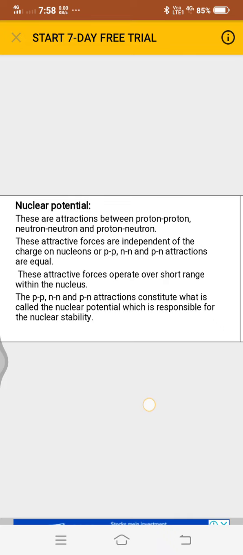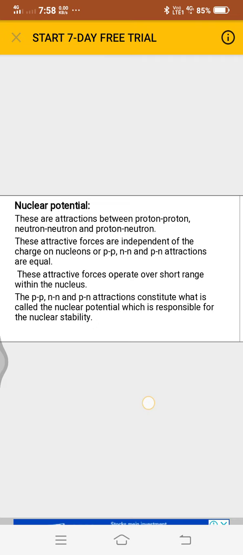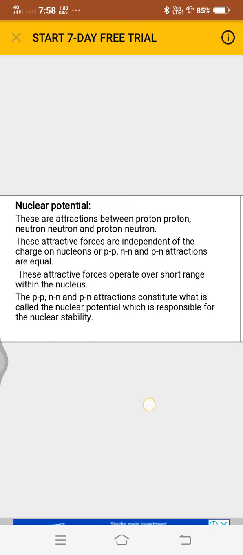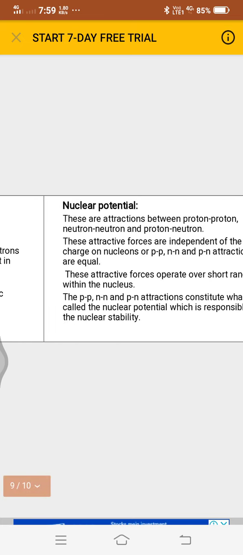These attractive forces operate over a short range within the nucleus. The proton-proton, neutron-neutron and proton-neutron attractions constitute what is called the nuclear potential, which is responsible for nuclear stability.